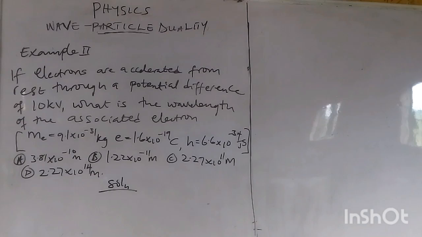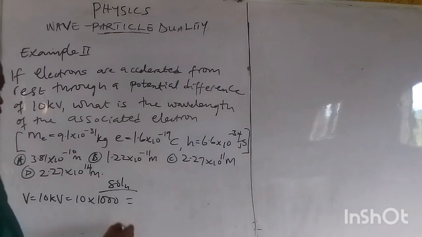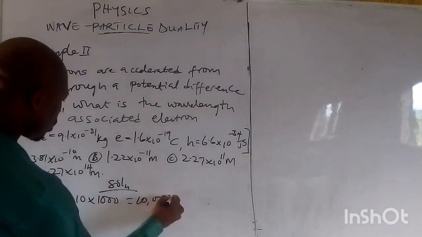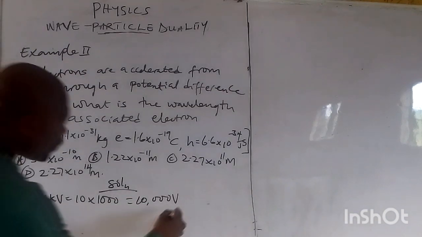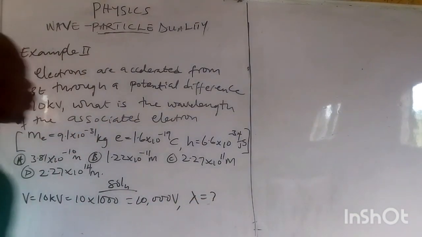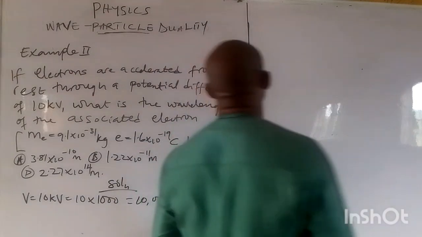The first thing we need to do is to bring out these parameters. Of course, the first parameter there is the potential difference, V, which is 10 kilovolts. And this 10 kilovolts is 10 times 1,000, which will give us 10,000 volts. What is the wavelength? That means the wavelength is unknown. We have all these masses there, all these variables.